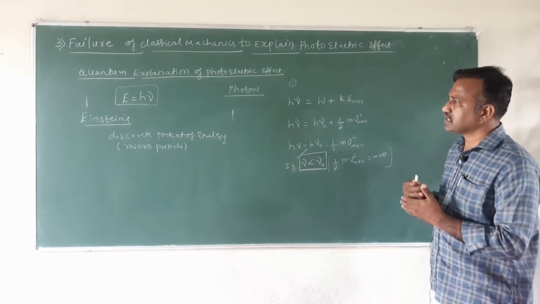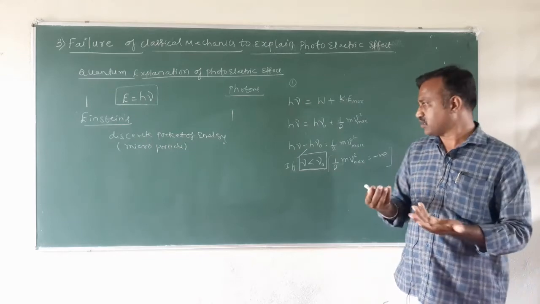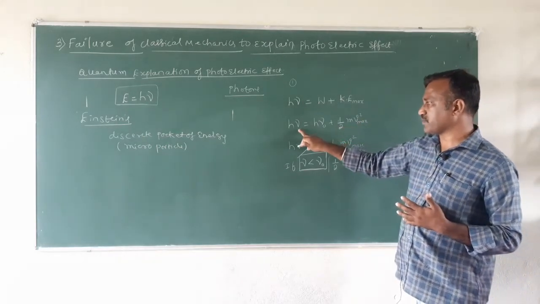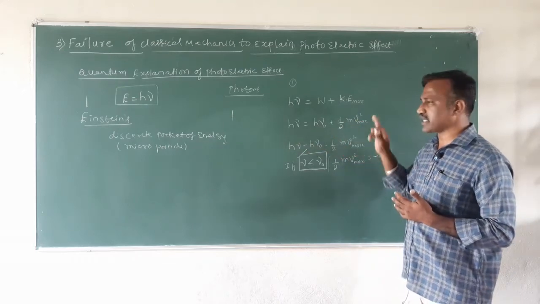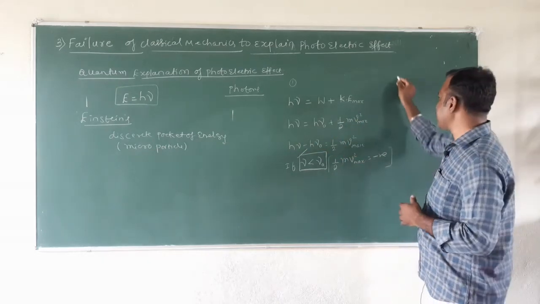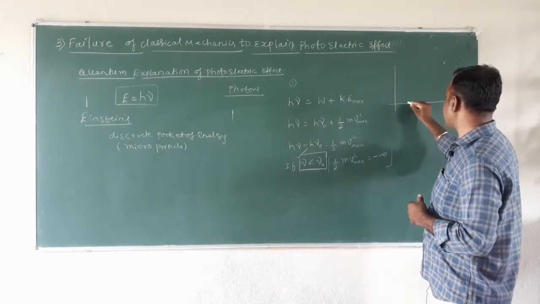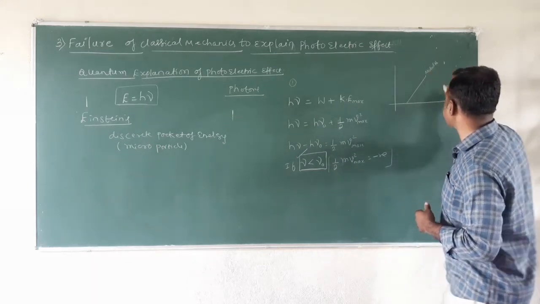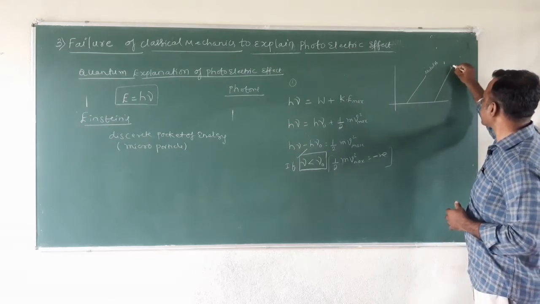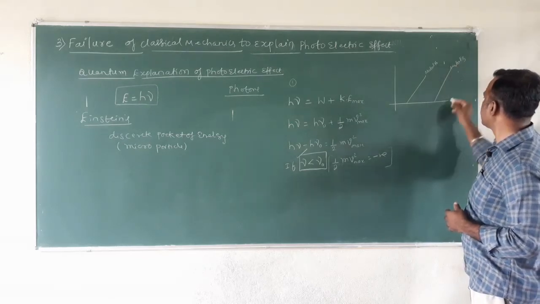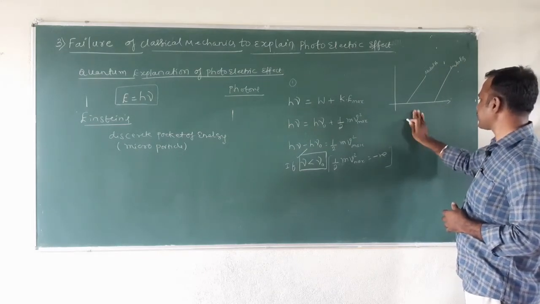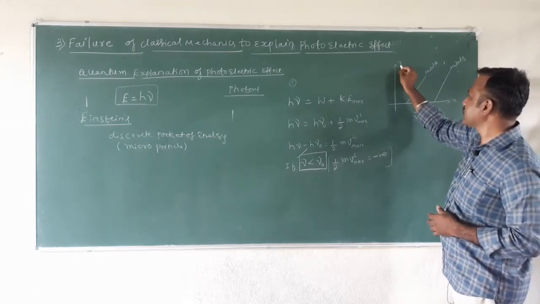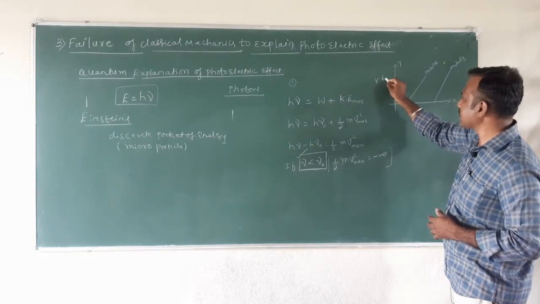And in the fourth observational fact, we have seen that as the frequency of the incoming radiation increases, the kinetic energy also increases. If you need, you can recall this graph. For two metals, metal A and metal B, we had plotted the frequency of the incoming radiation on the x-axis, and along the y-axis the maximum kinetic energy.